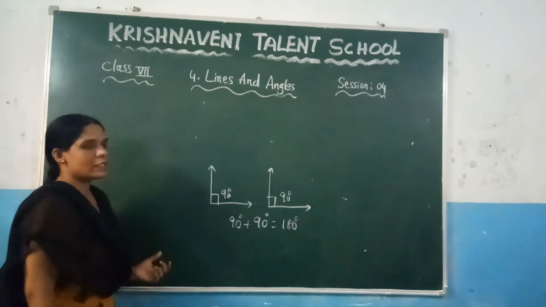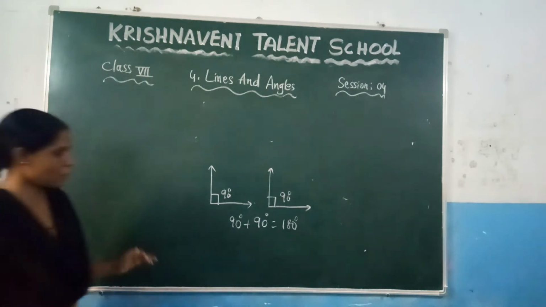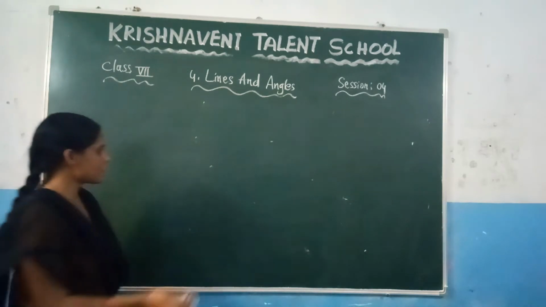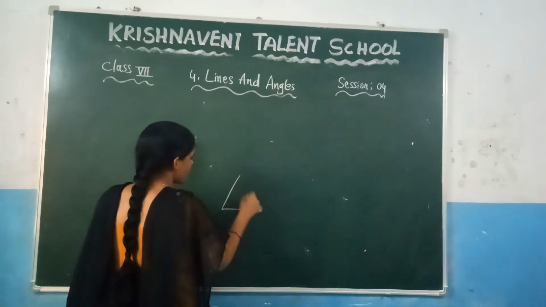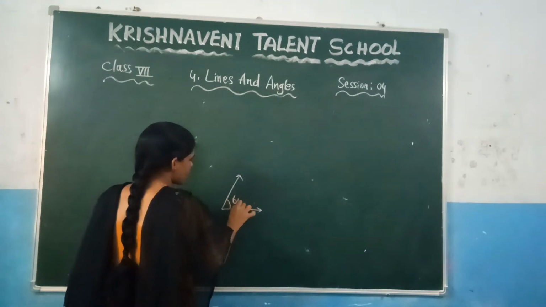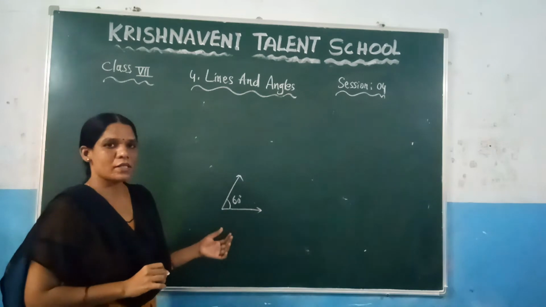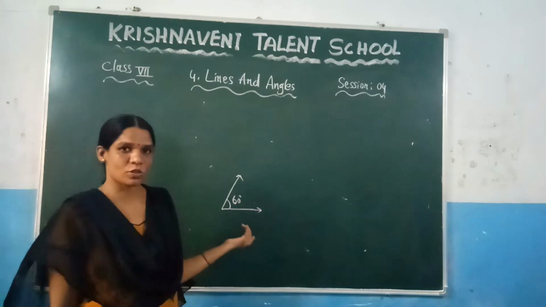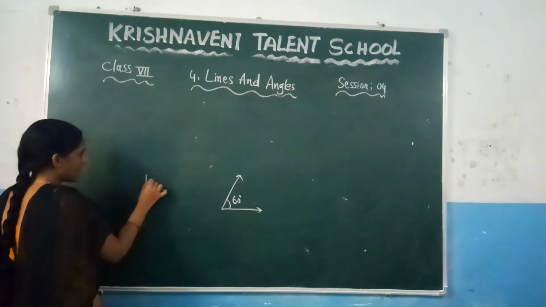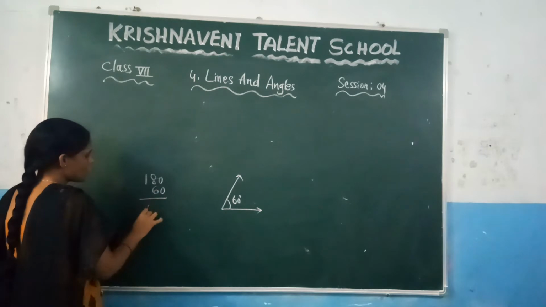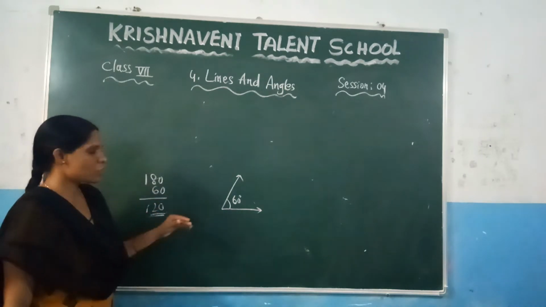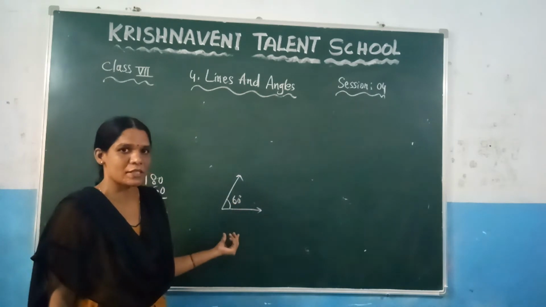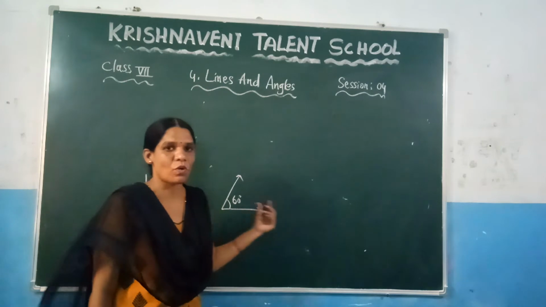After that, let us take two acute angles and check whether it works. You will not get it, but let us take it as an example. Consider one acute angle, 60. What is the supplementary angle of 60? You subtract from 180, which gives 120 degrees. So if you take one acute angle, to check the supplementary angle of 60 degrees, you need to take one more angle such that what angle are you getting here?